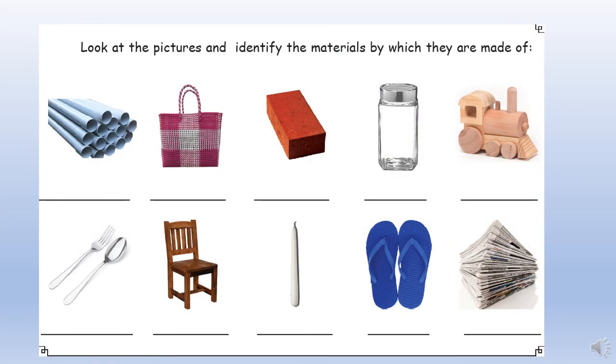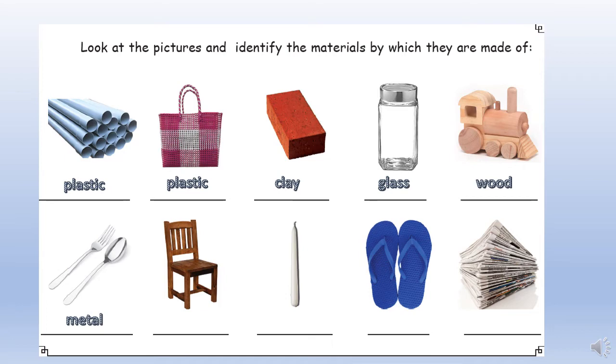Okay, look at the pictures and identify the materials by which they are made of. So the first one is plastic pipes, so it is made out of plastic. Second one is a plastic bag which is made out of plastic. Third one is a brick, it's made out of clay. Fourth one is a bottle which is made out of glass. Fifth one is a toy made out of wood.